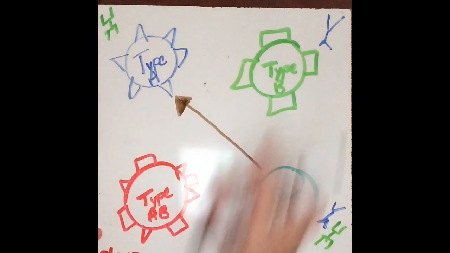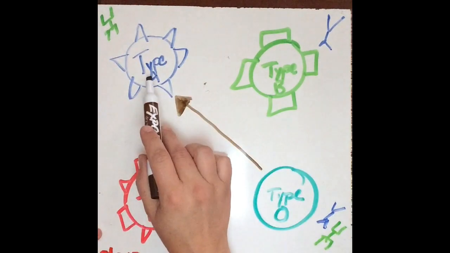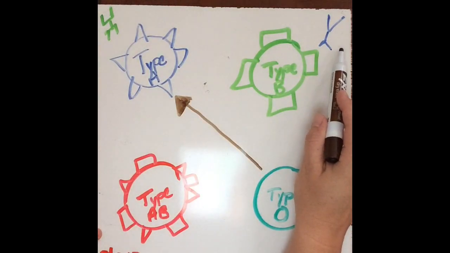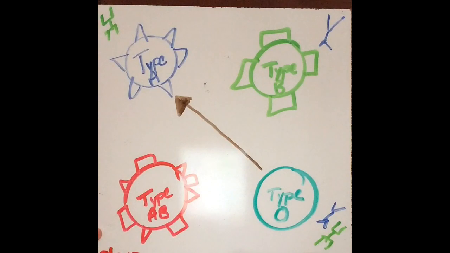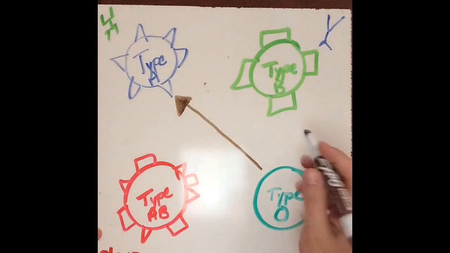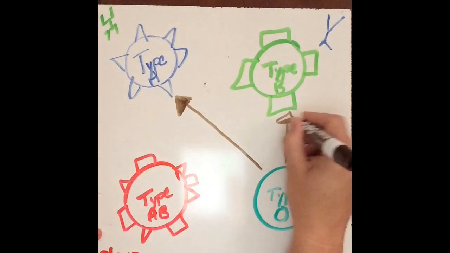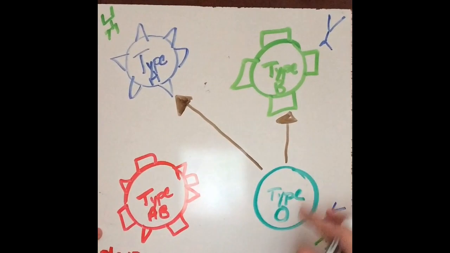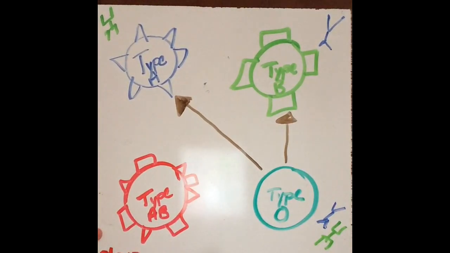Now let's take a look at a type B person. Can a type B person get from A? No, because they have this antibody in their bloodstream, right? And if they get that, they'll cause clumping. Same thing for an AB person. Because they have this A antigen, it will cause clumping, but they can receive from an O person because O has nothing on the outsides of their cells. Even though in their own bodies they have the antibodies, they have nothing on their red blood cells, which is what's getting donated, so they can give to type B.